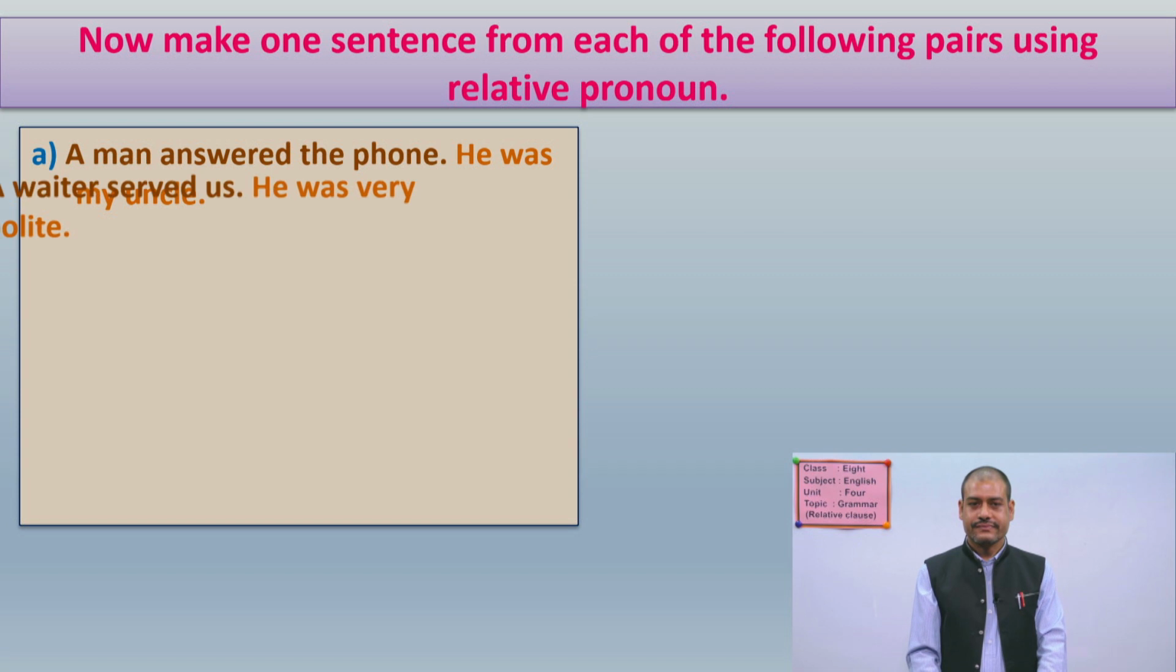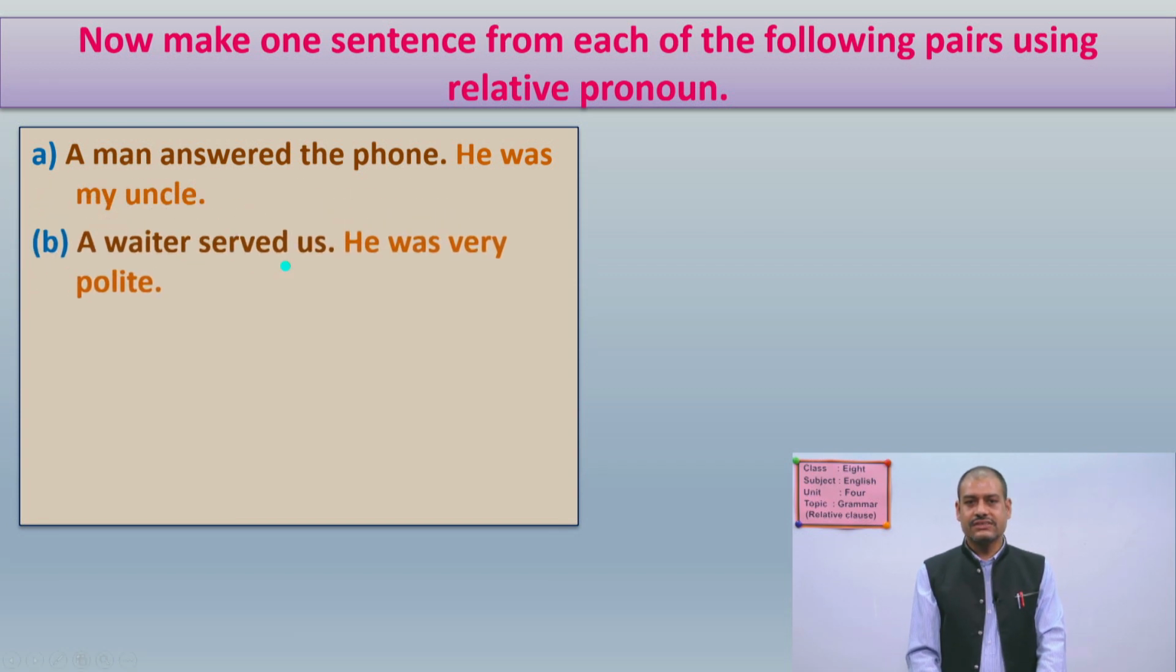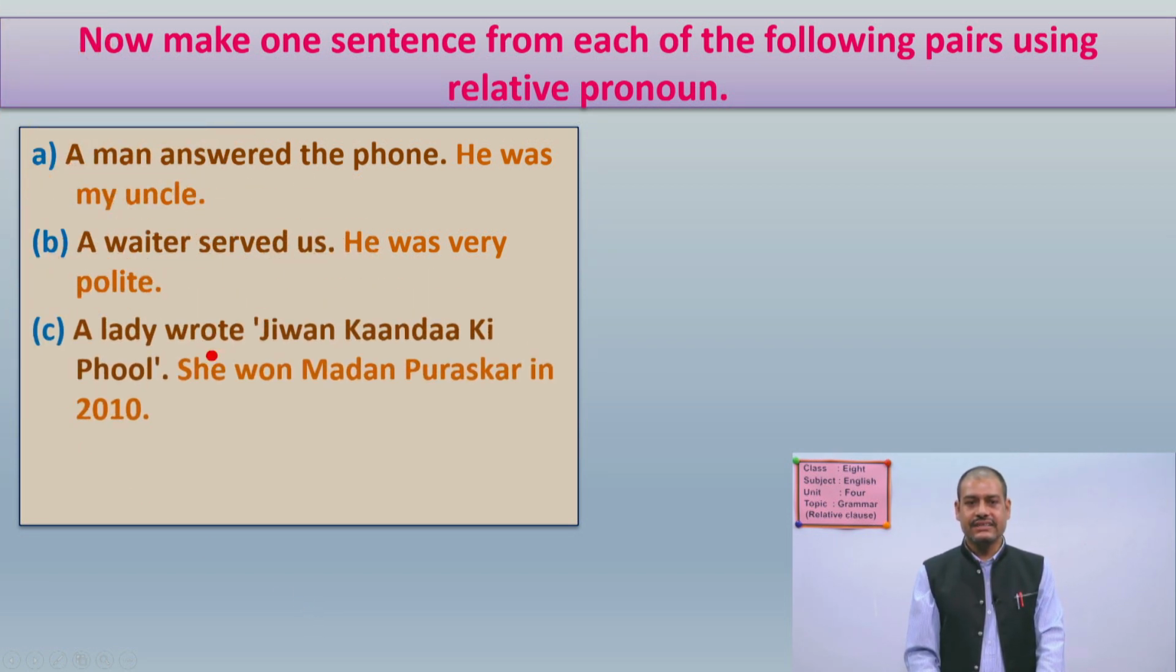Number two: a waiter served us. He was very polite. Again, you have to combine these two sentences into one. Now number C: a lady wrote Jivan Kada Ki Phul. She won Madan Puraskar in 2010. There are again two sentences: a lady wrote Jivan Kada Ki Phul. She won Madan Puraskar in 2010.